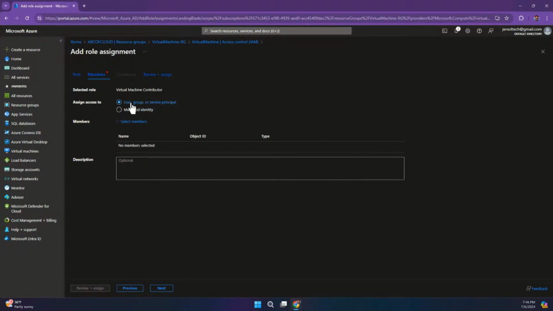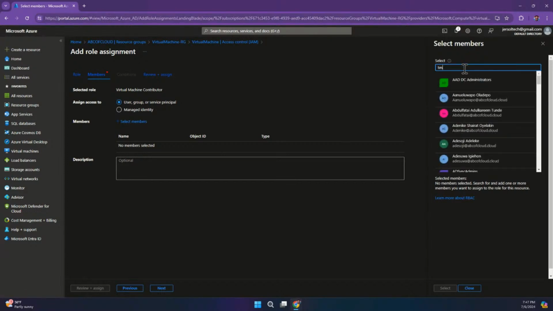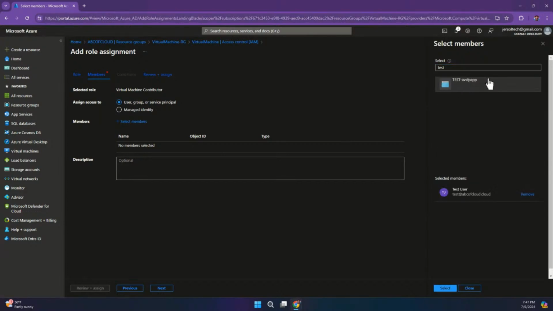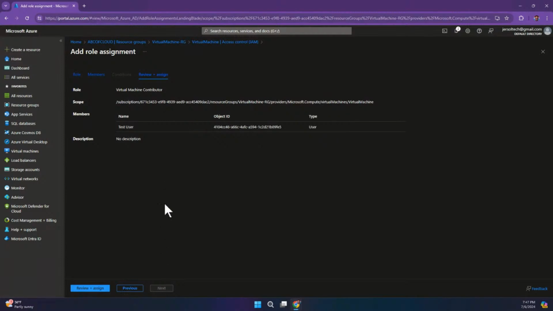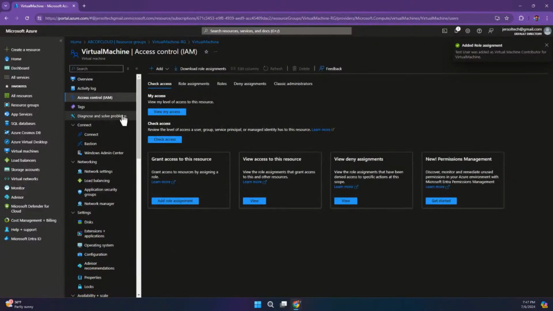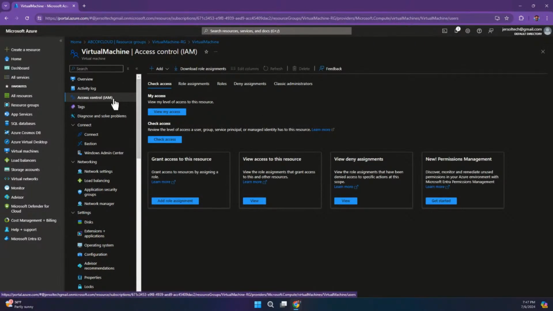So we can assign this to users, the group, service principal, and managed identity. So what I would do is I'm going to select a user now, and the user I will select is the test user I just showed you earlier. So once I select the test user, I can just add the test user. Now that I've added the test user, I'm just going to go next. And once I go next, I would just review and assign. So now that user should be able to see this virtual machine once I log into the other side.